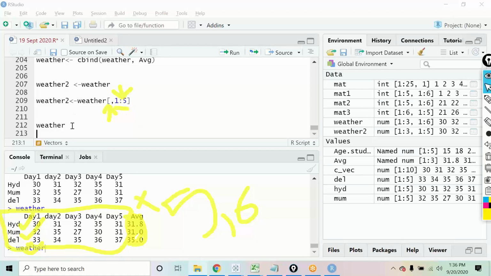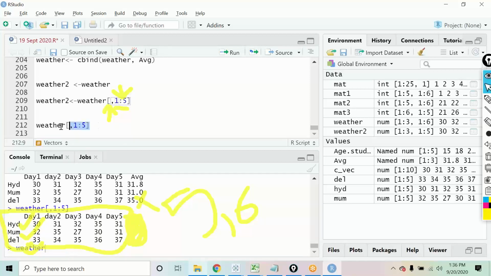So if I run this, I want all the rows, so I've left it blank, and I want to see 1:5. These are the columns that I want to see. So in the output, you see, I have not got that average in the output.